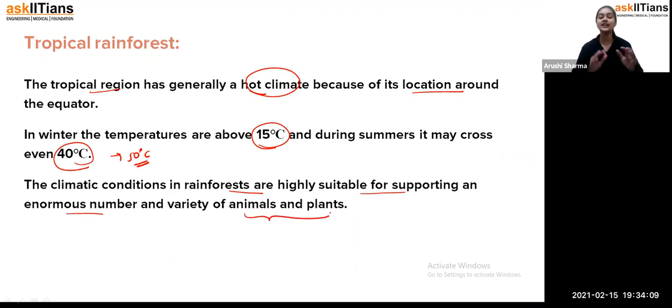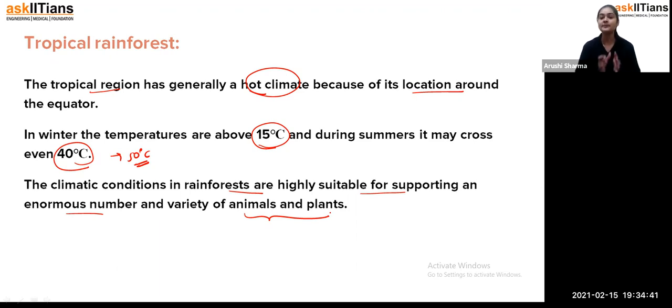Students, in the tropical rainforest, why are the numbers of plants and animals higher? Because it has both types of conditions, winter as well as summer. Some of the plants and animals require the winter climate, but not that much. They require a temperature between 15 and 20, and they get it in the tropical rainforest. But if you put that plant into the polar region where the temperature is below 0 degrees Celsius, that plant is maybe not going to survive.